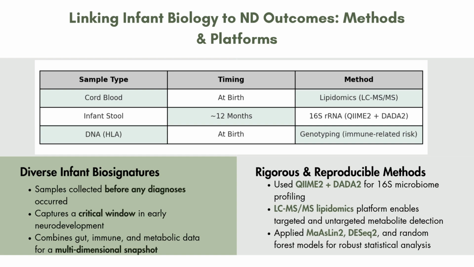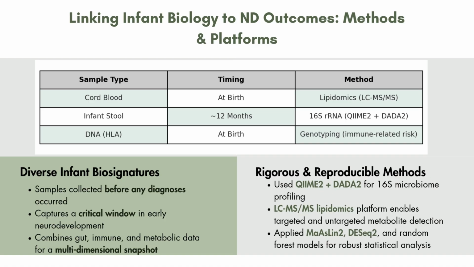Also, I wanted to point out that their methods were rigorous and reproducible. They didn't just rely on one platform or one analysis tool. They used a combination of different tools like DESeq2, and they found differentially abundant microbes, along with multivariable association testing. And there are also random forest methods to explore predictive patterns.